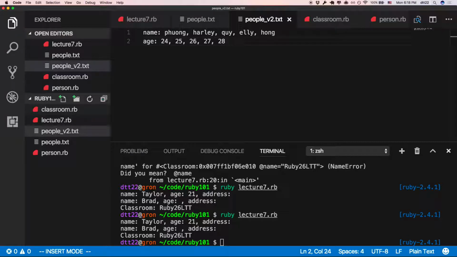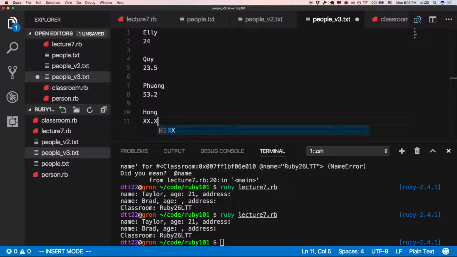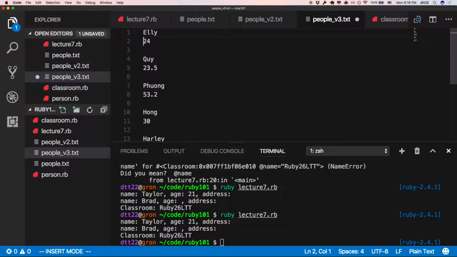Alright. Any other way? I think someone else did it this way. People v3.txt. Alright. Tell me. Okay, so she writes something like this. Ellie, Sung 24, right? 23.5. Phương, then 53.2. And I don't know. That's a good exact point. Alright. 30, Harley, 30. Okay? That's another way.